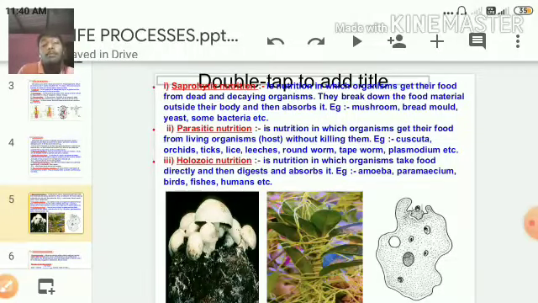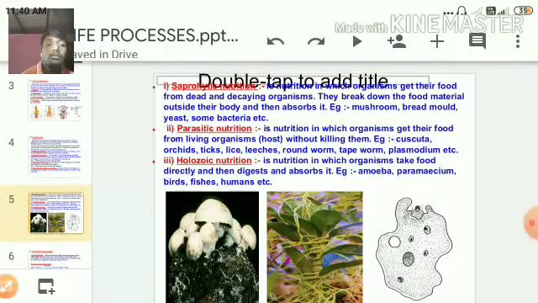Holozoic mode of nutrition is the third type of nutrition in which the organism takes food directly, digests and absorbs it. Holo means fully, completely. They take food directly and completely engulf the food.